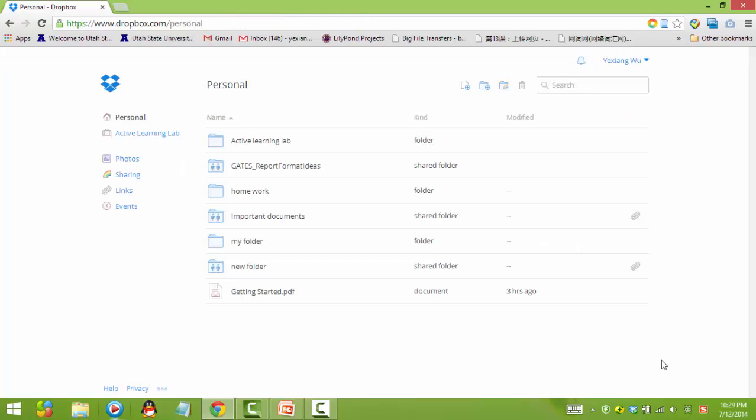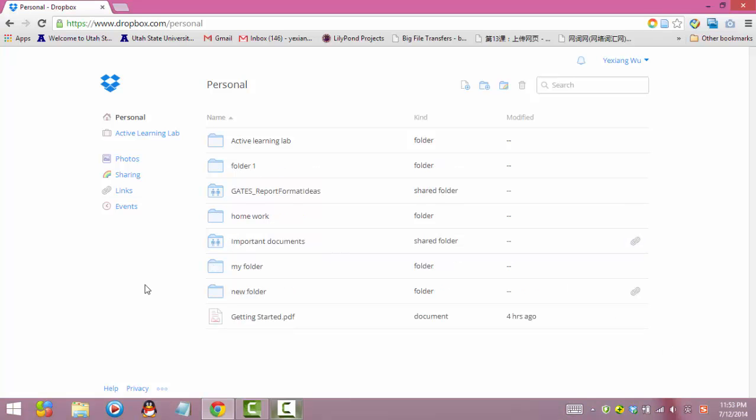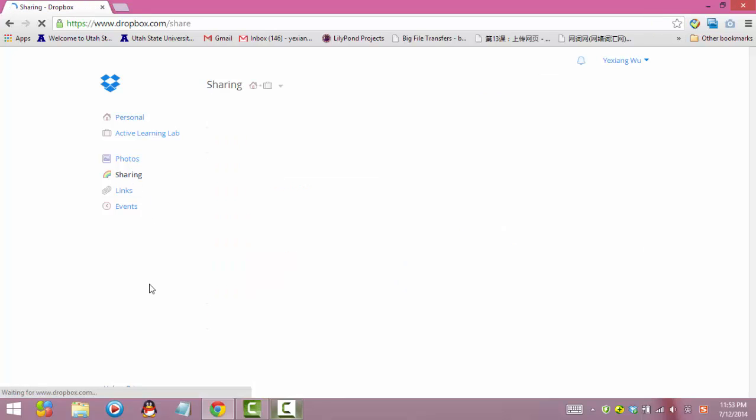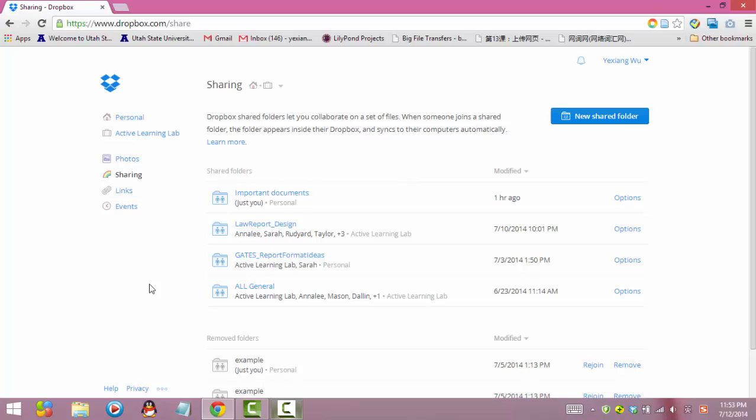Now let's go back to the Personal Dropbox homepage. I'm going to show you how to manage the shared folders. Click Sharing on the left column. You will see all the folders you shared with others.